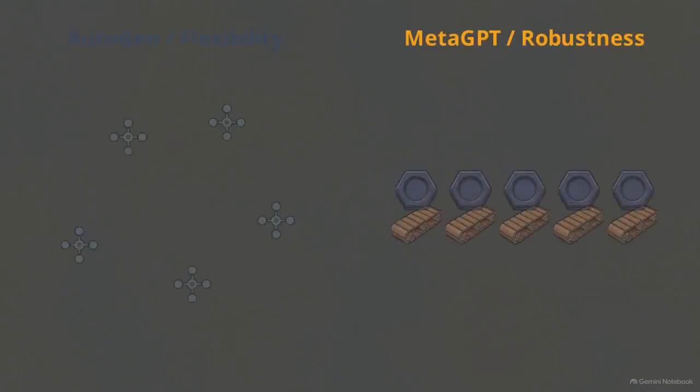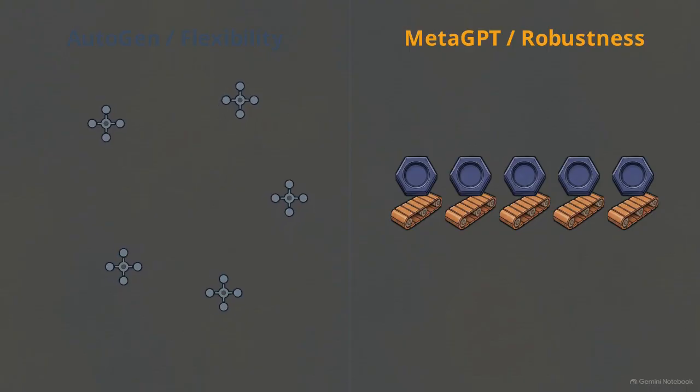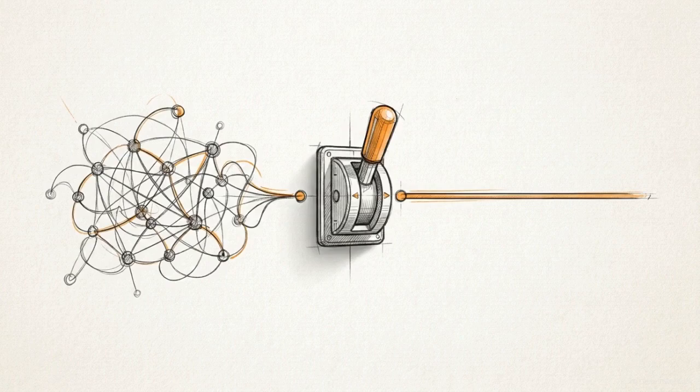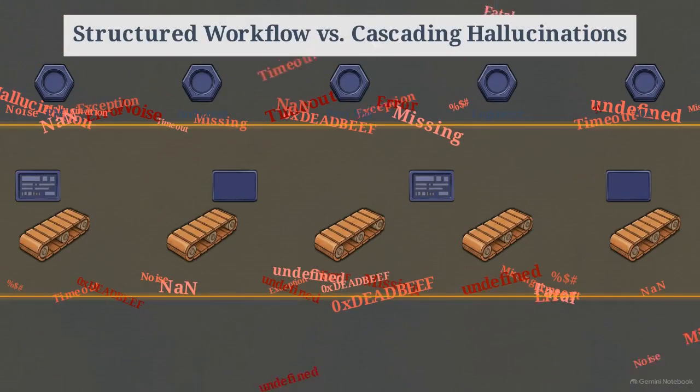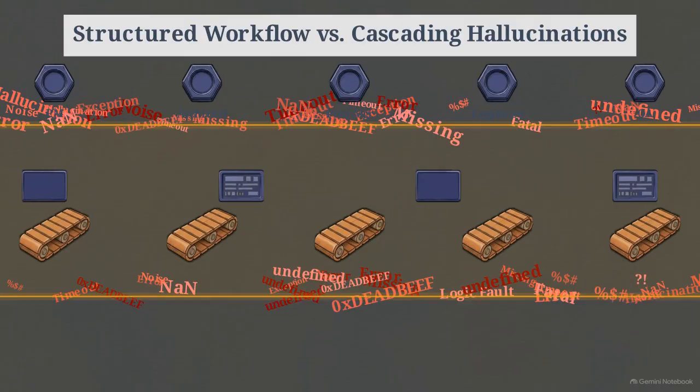MetaGPT occupies a specific pole in system design, standing in contrast to the highly flexible, conversational approach of frameworks like AutoGen. This is a deliberate trade-off, sacrificing conversational flexibility to gain architectural robustness. MetaGPT demonstrates that architectural structure provides a level of coherence that increasing model scale does not inherently solve.